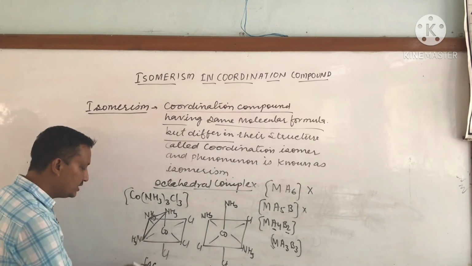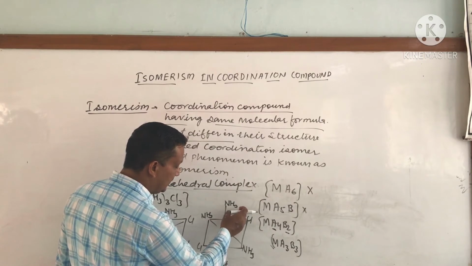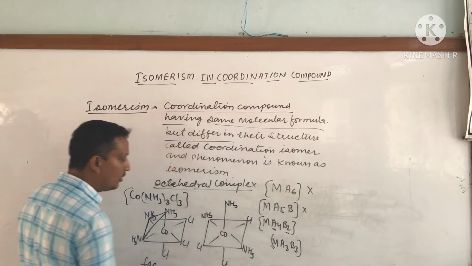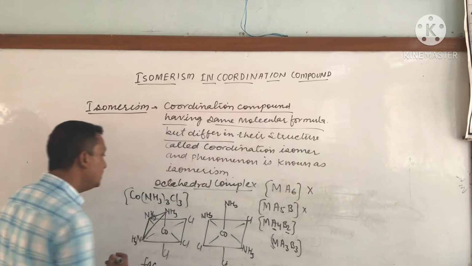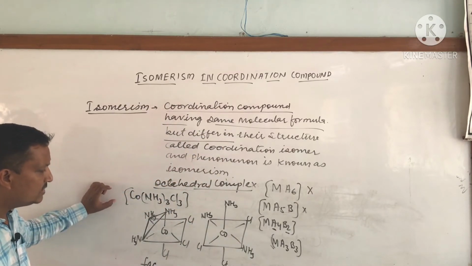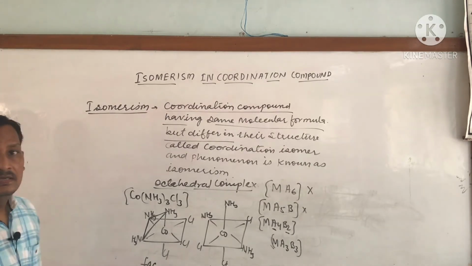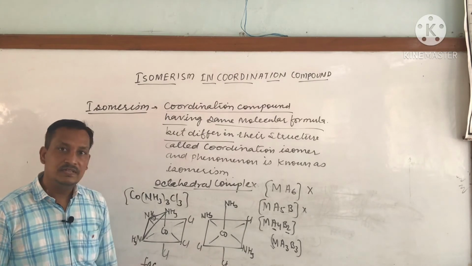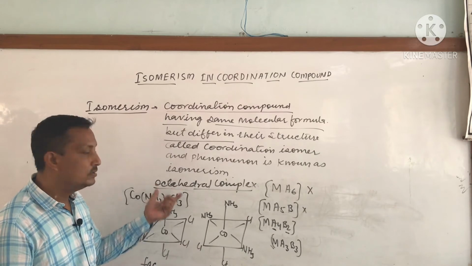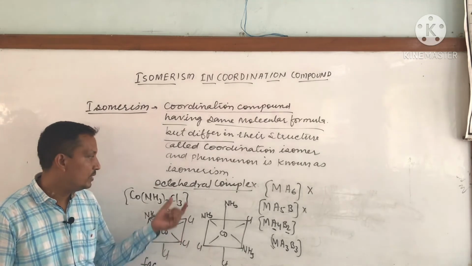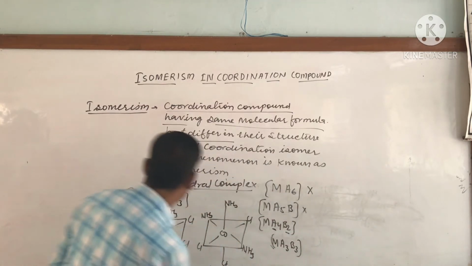So these are the isomers of Ma3B3 molecules. These are on the same face, so it is called the fac isomer, and in these the ligands are present at the meridian, therefore these are called the mer isomer. So these are the isomerisms in octahedral compounds. Okay, next we are taking another complex. Next we are taking geometrical isomers of an octahedral complex in the other complex.